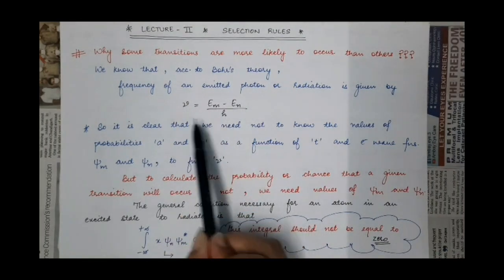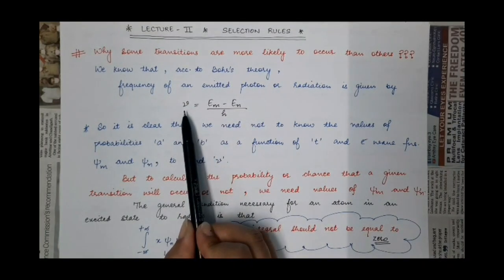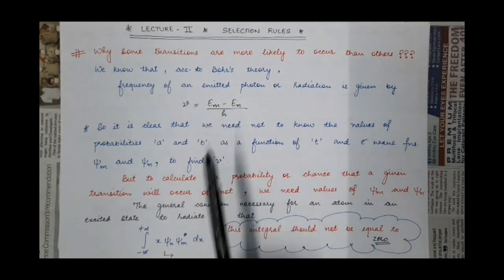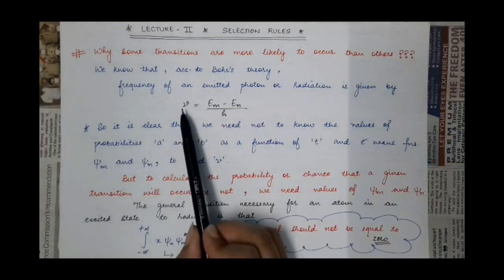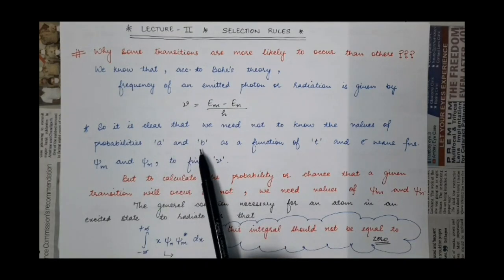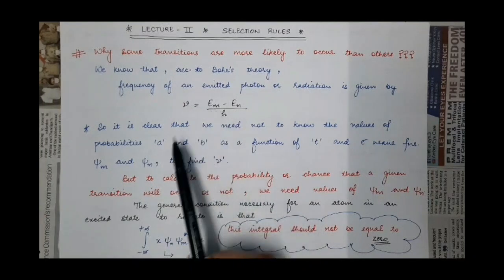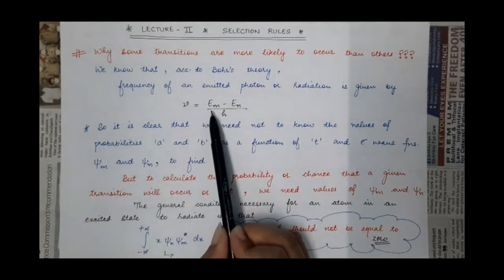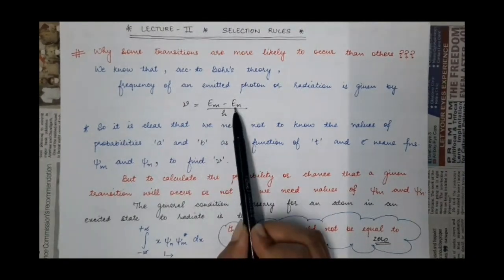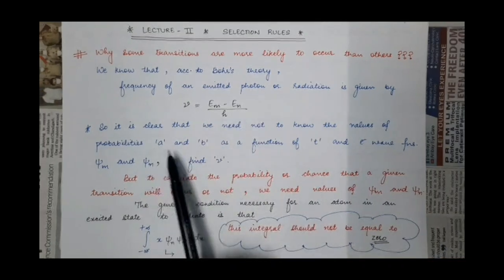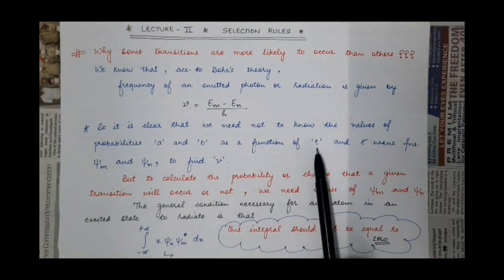So from this expression, the frequency of an emitted photon just depends upon the energy difference of the two states, and it doesn't depend upon the wave function of the electron or the probabilities A and B of these states, where A was the probability of this state and B was the probability of this state, and these two are dependent upon time,